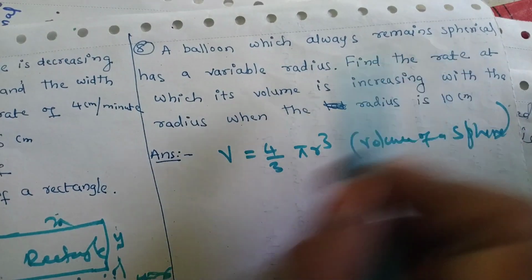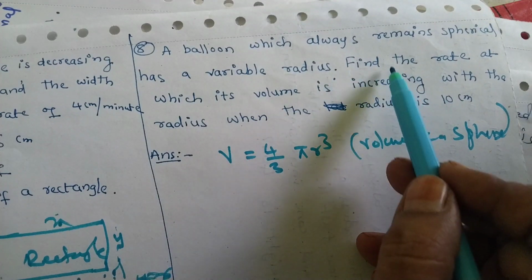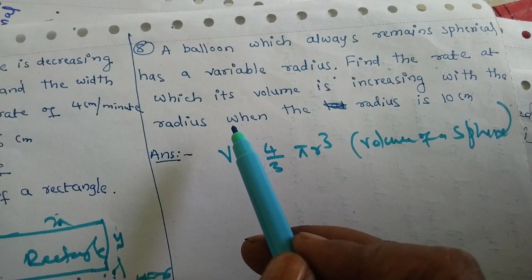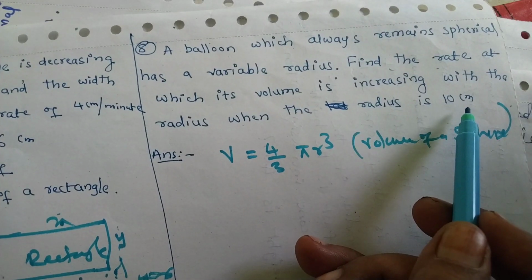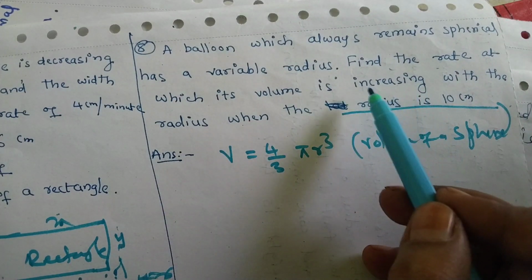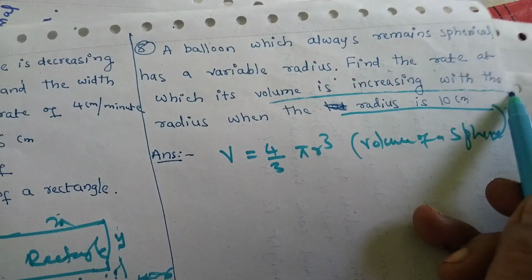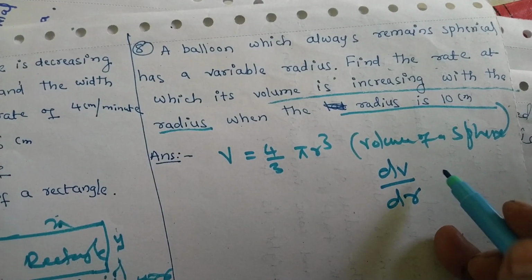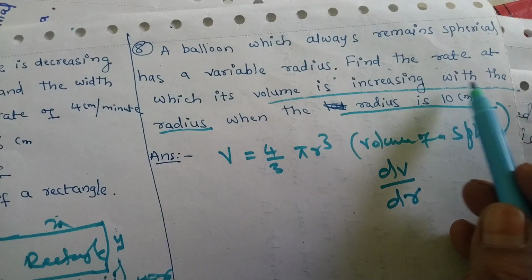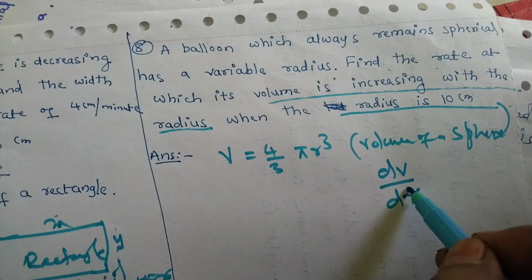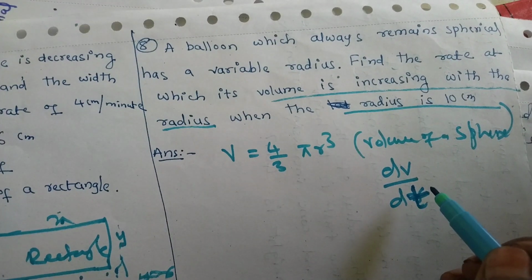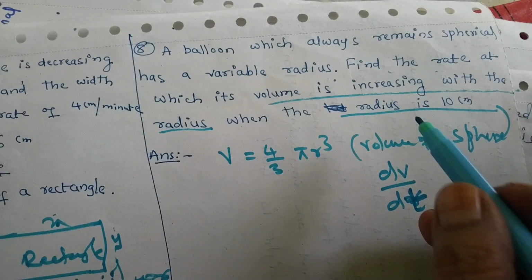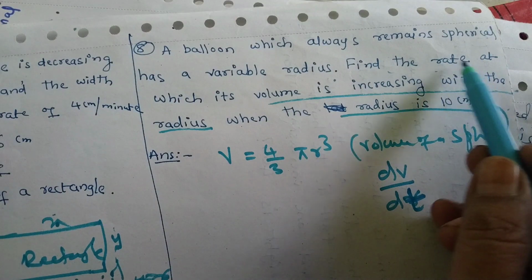A balloon which always remains spherical has variable radius. Find the rate at which the volume is increasing with the radius when the radius is 10 centimeter. इसको हम बाद में लेंगे लास्ट में. फर्स्ट क्या दिया गया है यहाँ पर? The volume is increasing with the radius, that means dV by dr. With respect to time I have to take, because our question is the rate of change of volume.